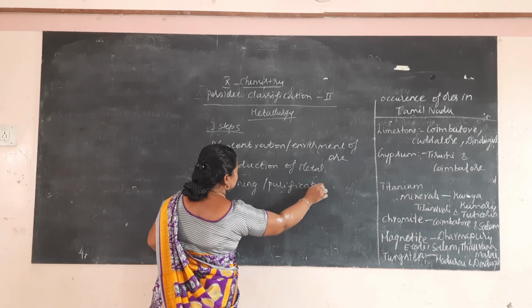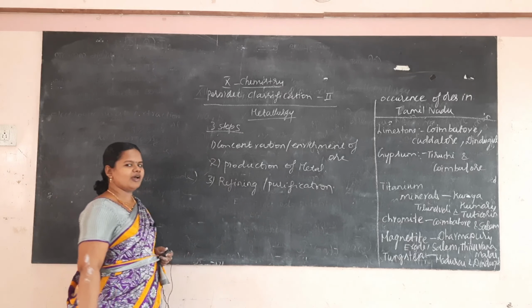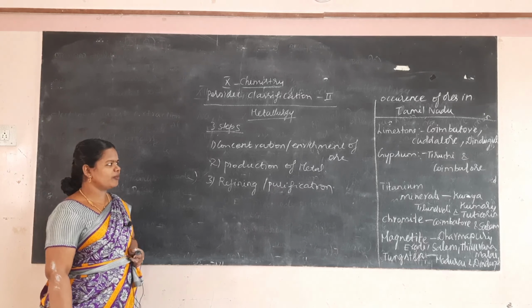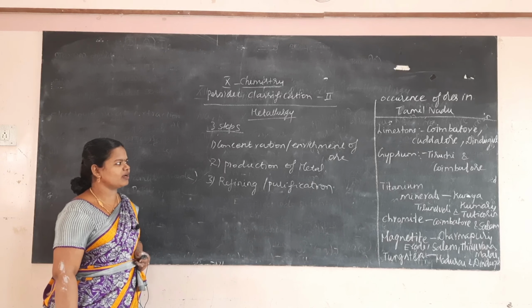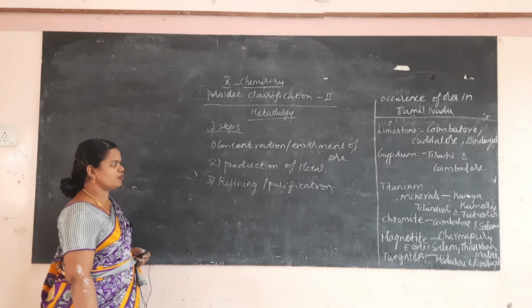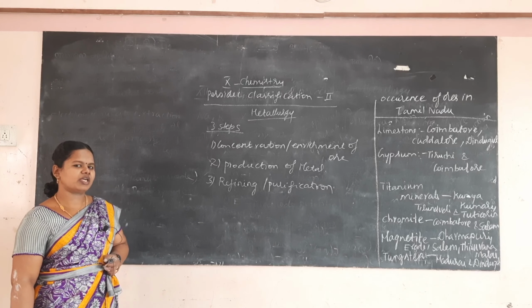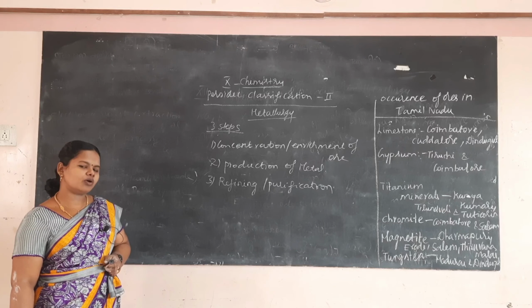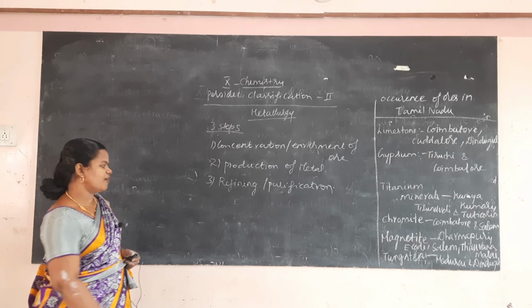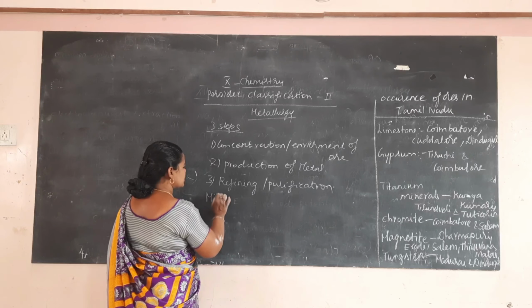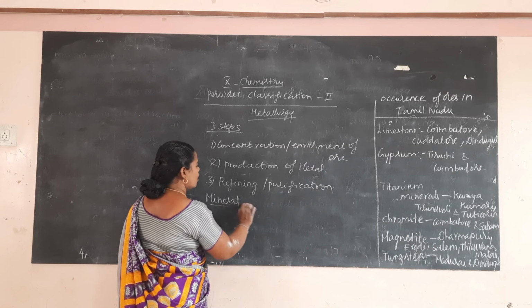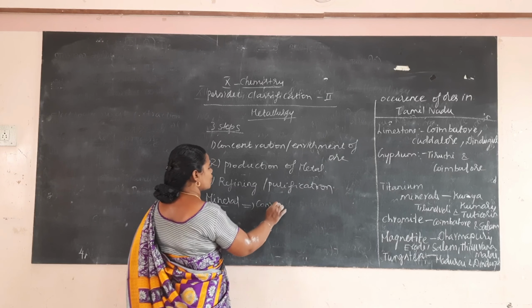So these are the three important steps in metallurgy. Concentration or enrichment of ore. Second one, production of metal. Third one, refining or purification. Before that you must know the terms involved in metallurgy. First one, mineral. Mineral is a compound or complex mixture of some compounds.